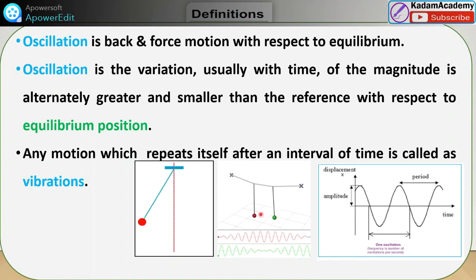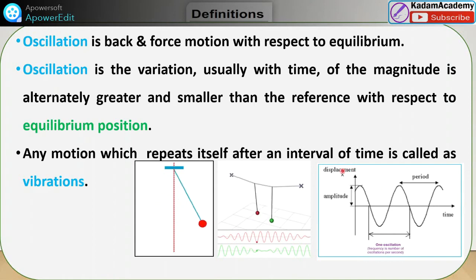These are the waves for the red ball, red color. This graph is shown. And this is for the green one, how it moves, it will show like this.